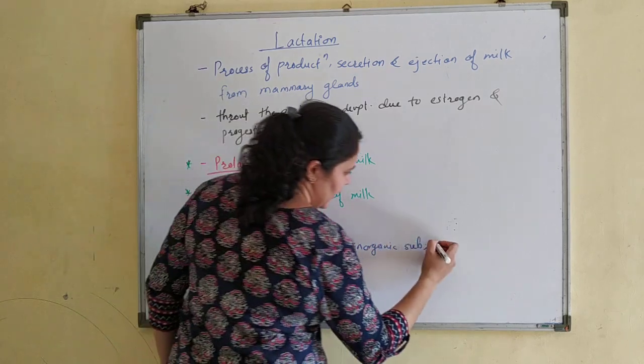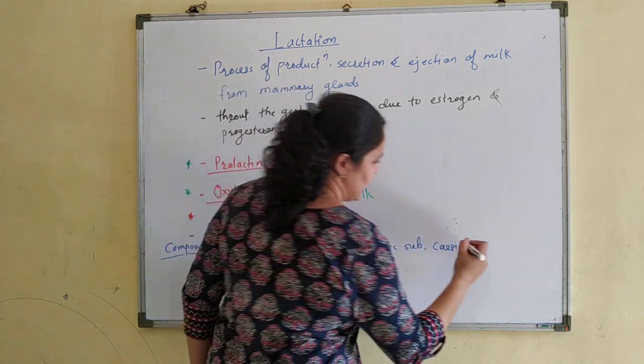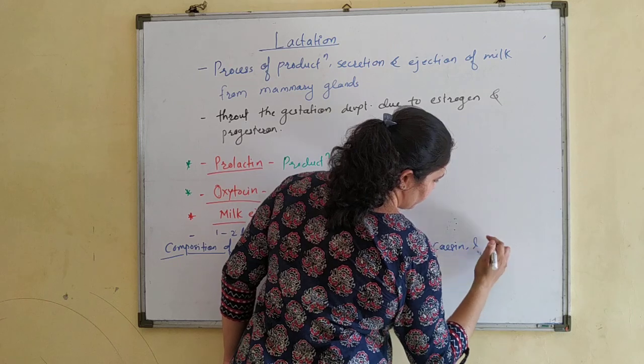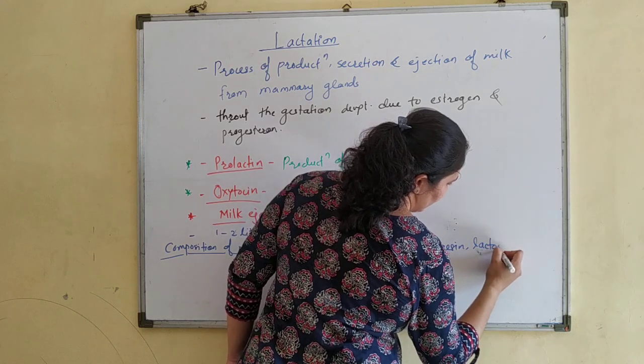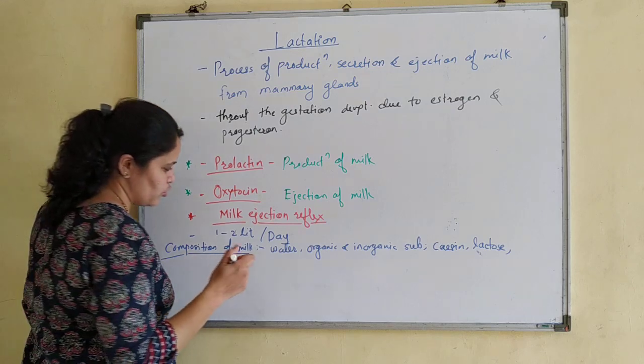Milk protein, that is casein. Milk sugar, that is lactose.